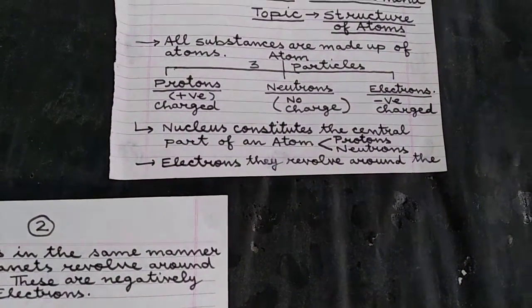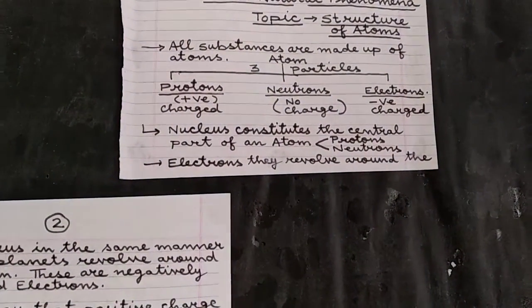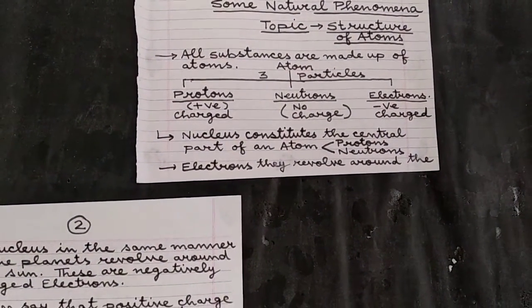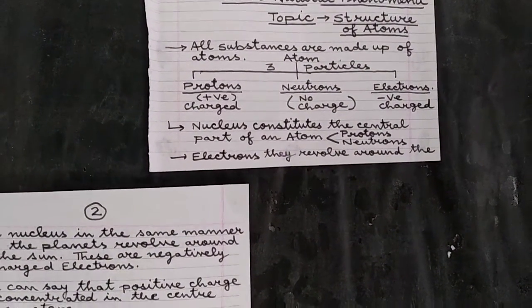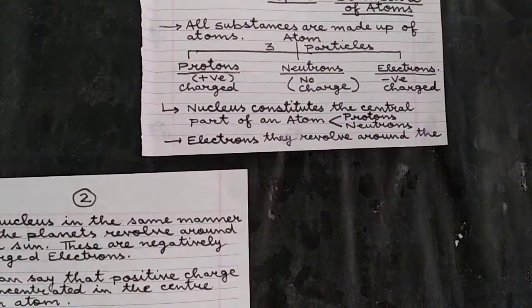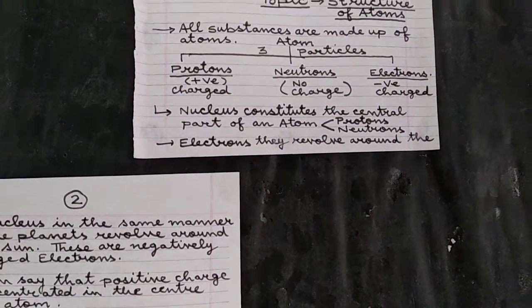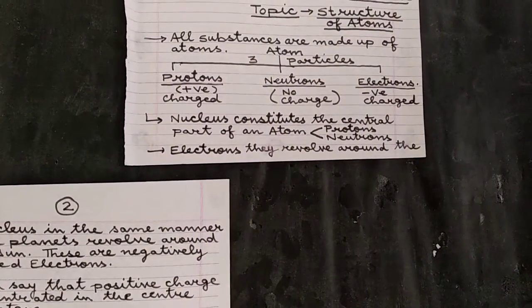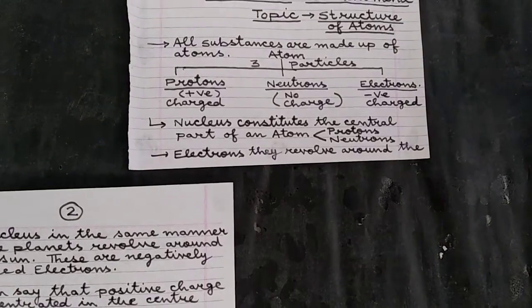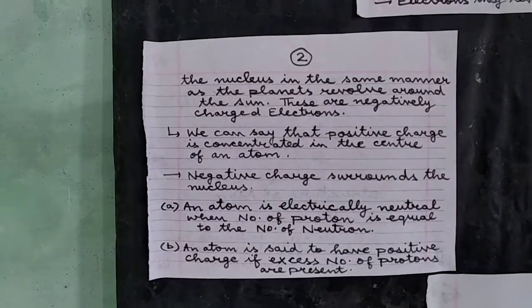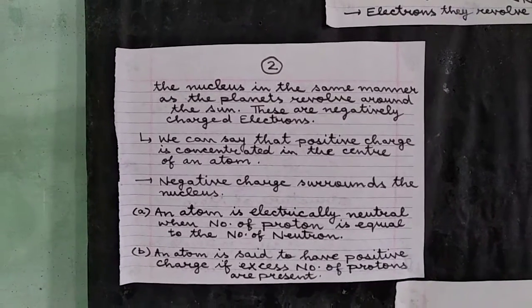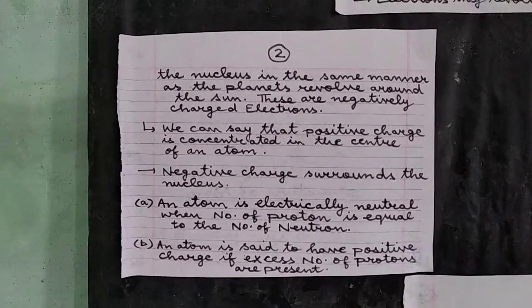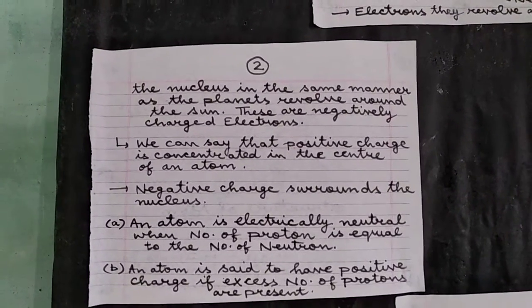Next, a very important thing which you should remember: the central part of an atom is the nucleus, and the nucleus consists of two fundamental particles, the proton and the neutron. The third fundamental particle of the atom is the electron, and these electrons revolve around the nucleus in the same manner as the planets revolve around the sun, and they are negatively charged particles. I hope you have understood the structure of the atom.